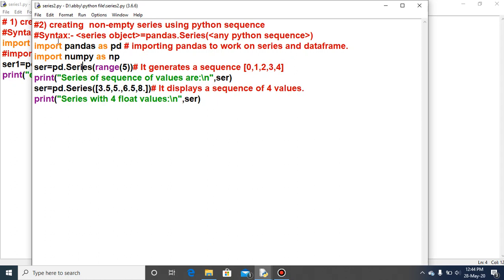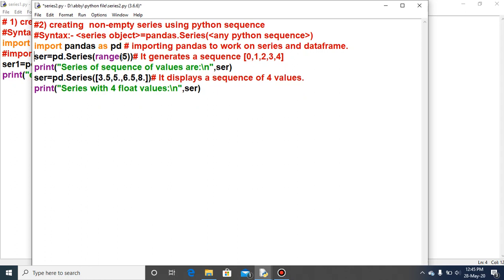As usual we will be importing pandas. Import pandas as pd to work on the series or the data frame. Here again I have mentioned it so that it is clear in your mind why I am importing it. And here again I am importing numpy as np. If you don't need this in your program, you can delete it.